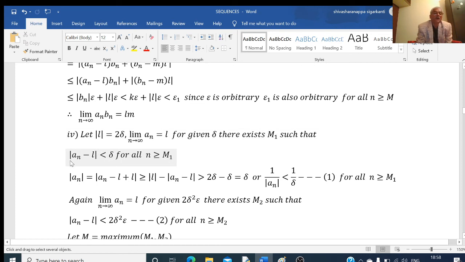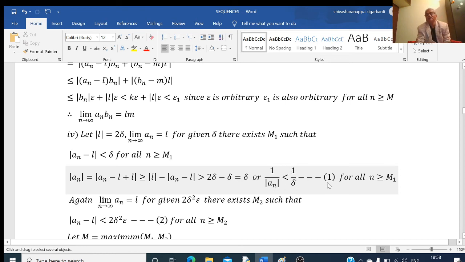Therefore, minus of |an| minus L is greater than minus delta. So here, minus of |an| minus L is greater than minus delta. So what I am getting here, on this side, 2 delta minus delta is equal to delta. So finally, I have proved that mod of an is greater than delta. Then what about its reciprocal? 1 by mod an is less than 1 by delta.